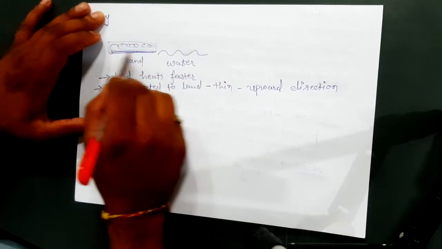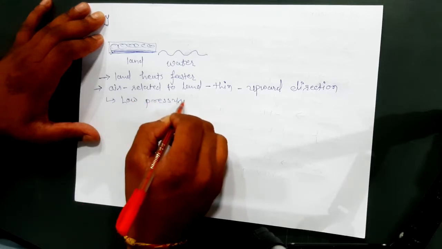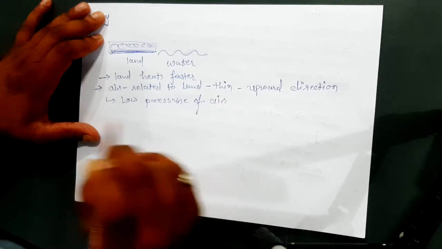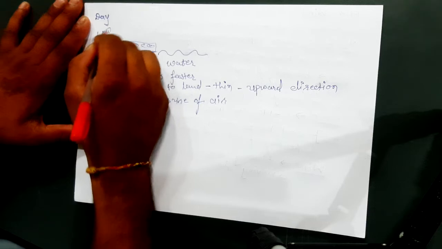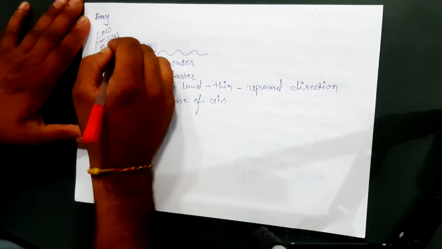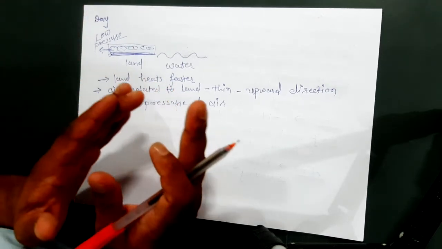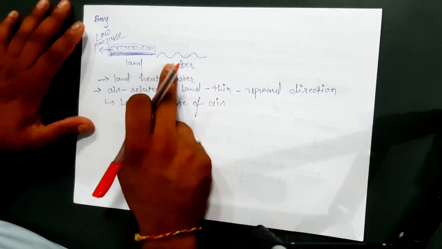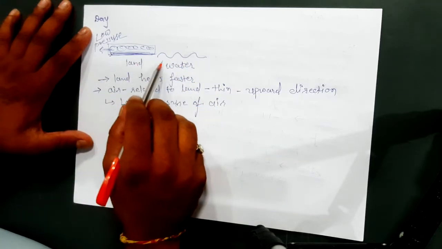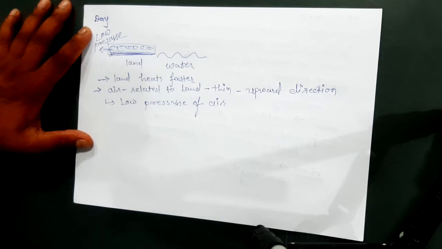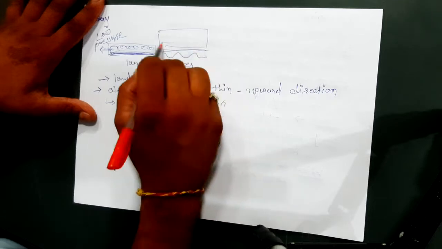So here a low pressure of air will be created. Above the land we will have low pressure. At the same time, if we talk about the water surface, it will not get heated as rapidly as the land. It will get heated, but not as much as the surface of land. So here we will have more density of air.